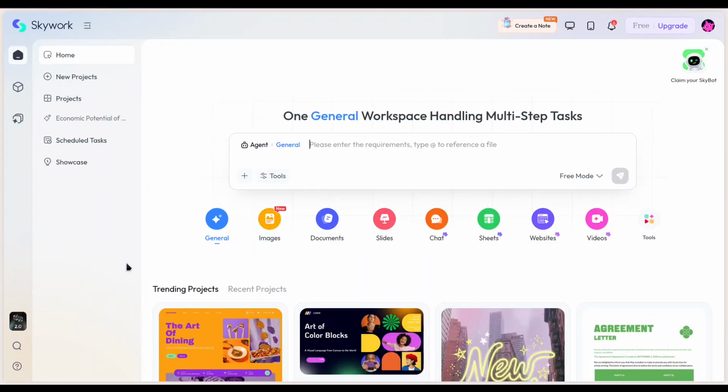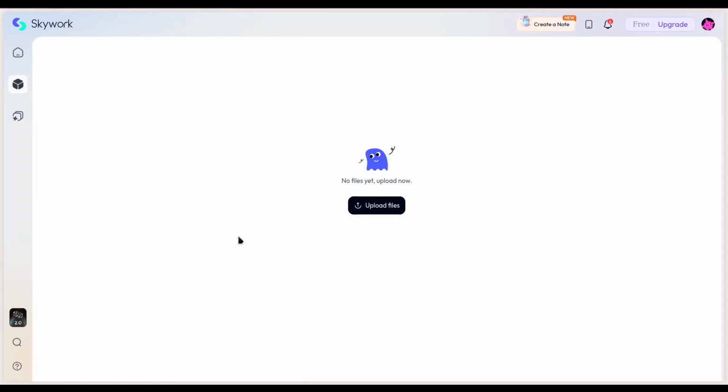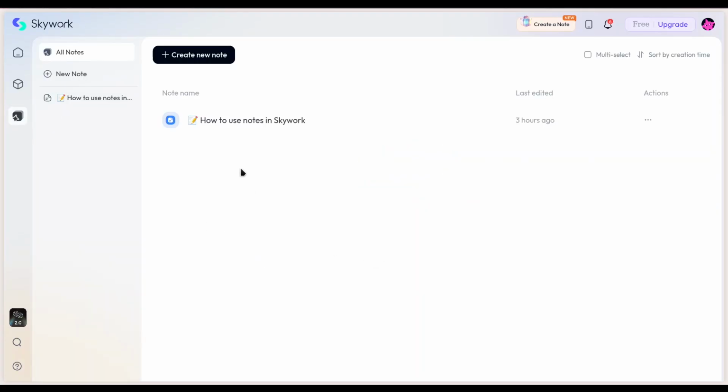If you want to upload some of your own documents in order to use them as a knowledge base, you have this second button on the left tab. Click on it, and in here you can upload whatever you want. And this is a really interesting feature. Let's go to notes. Notes are actually very handy.